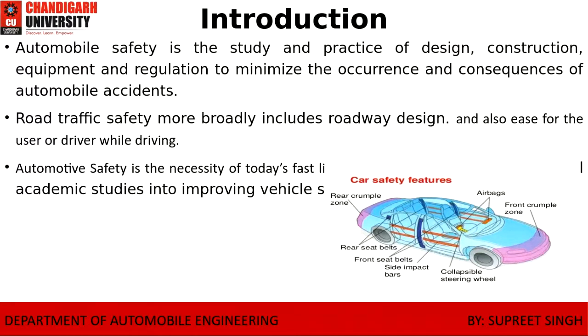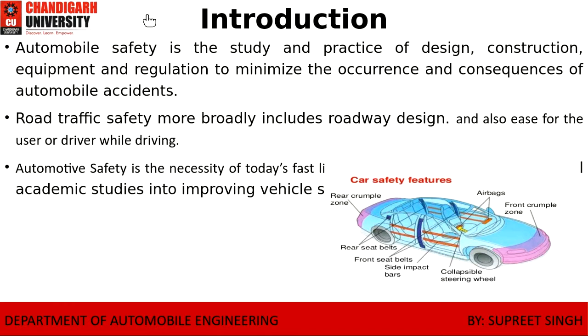So we are hereby concerned with how we are going to deal with that, how we are going to study that. It is the practice and study of design, construction, equipment, and the regulation to minimize the occurrence and consequence of automobile accidents. The foremost purpose which is being served here is the construction.